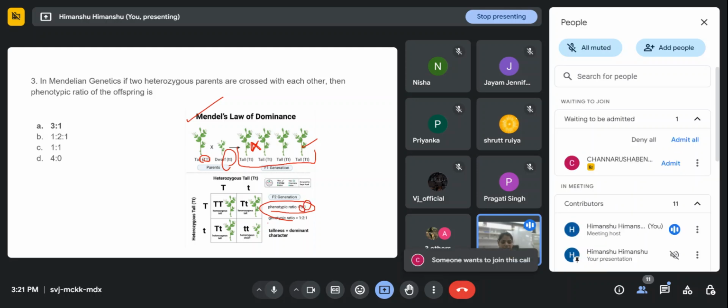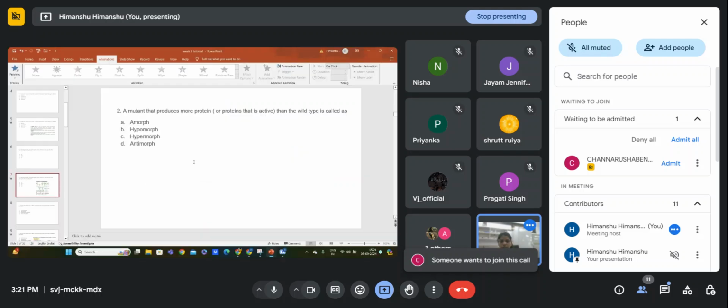But the genetic constituent of all the tall plants is not the same. Why? Because some are in the homozygous form and some are heterozygous.